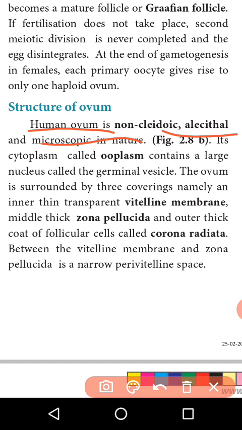The center of the ovum has the nucleus. The ooplasm contains a large nucleus called the germinal vesicle. The cytoplasm is also known as the ooplasm. Inside of the cell is filled with this cytoplasm. Then the center of the ovum has the nucleus, and the nucleus has the germinal vesicle.